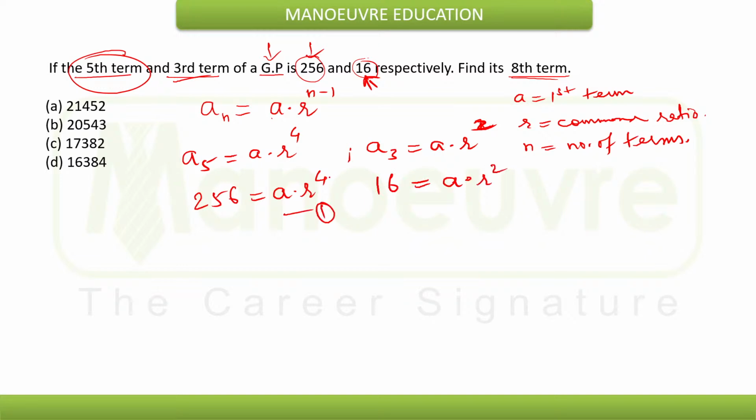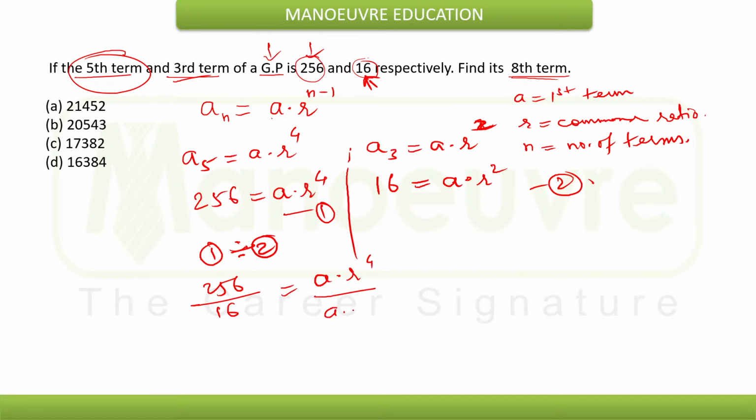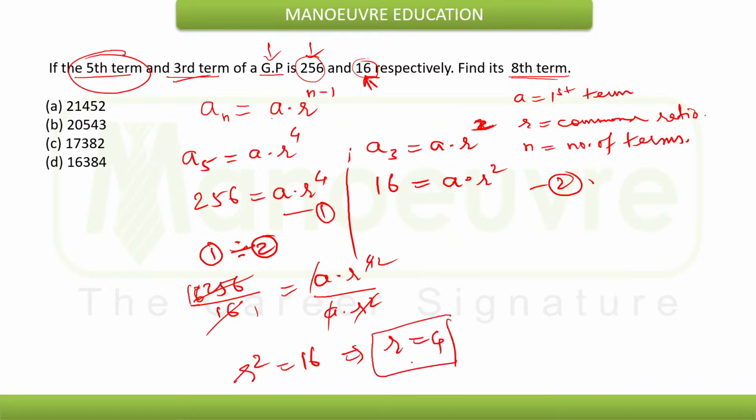So if I consider this as equation 1 and this as equation 2, now I can divide both the equations. 1 divided by 2 will give me 256 divided by 16 is equal to a into r raised to 4 divided by a into r square. Now 256 by 16 is 16, a will get cancelled, and r square remaining, so I am left with r square is equal to 16. That will give me the value of r as 4.